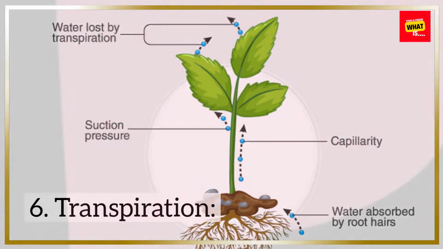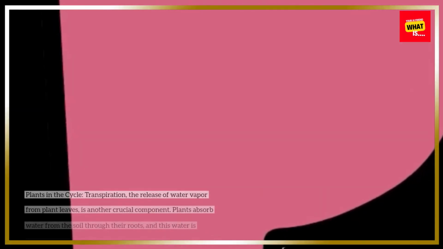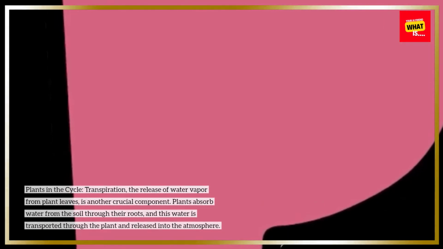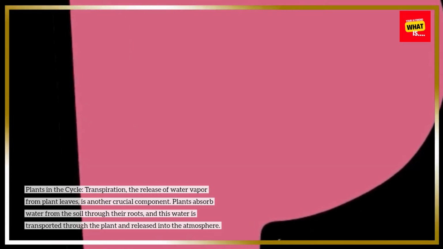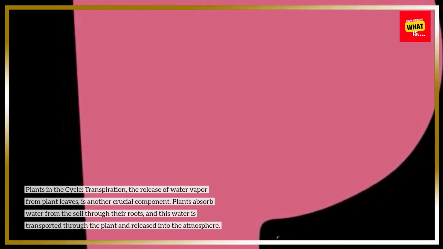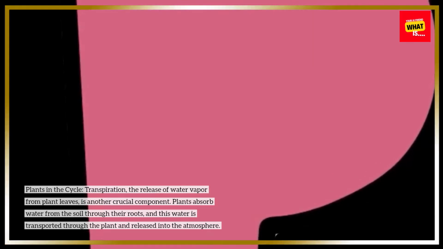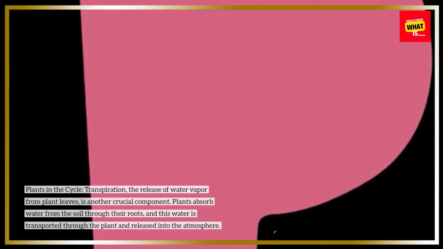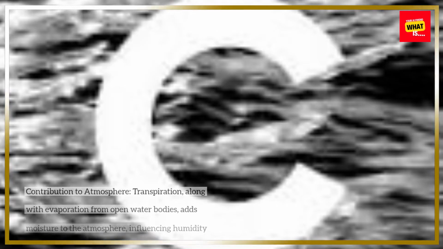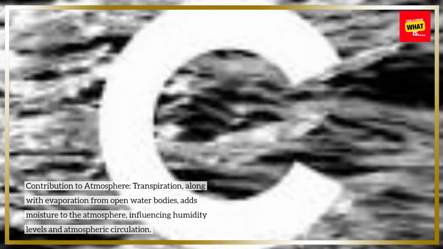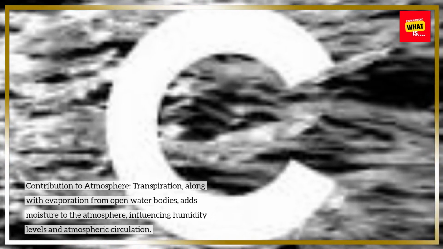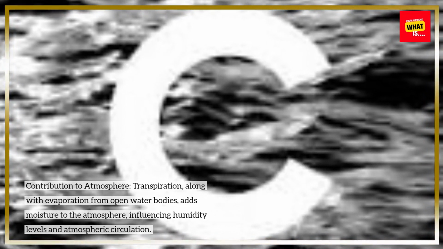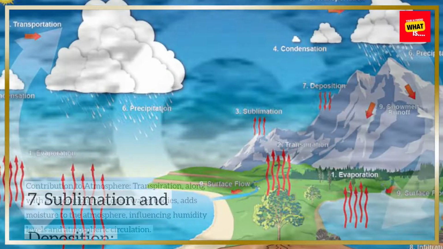6. Transpiration. Plants in the cycle. Transpiration, the release of water vapor from plant leaves, is another crucial component. Plants absorb water from the soil through their roots, and this water is transported through the plant and released into the atmosphere. Contribution to atmosphere. Transpiration, along with evaporation from open water bodies, adds moisture to the atmosphere, influencing humidity levels and atmospheric circulation.